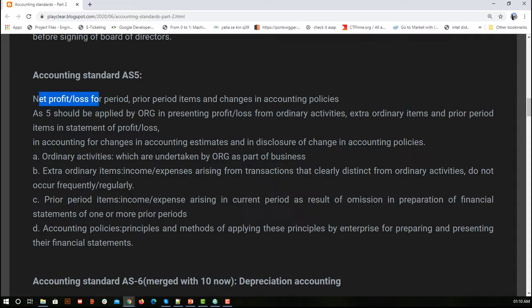What AS5 says is, we have different categories like ordinary activities, extraordinary activities, prior period items, and accounting policies. These concepts need to be considered for validating whether a transaction should be stored in this year's profit and loss account or not. One is ordinary activities, which we write in general, whether it is an expense or a loss. Those are not about real accounts. Once again, what do we include in the profit and loss account, and what do we include in the balance sheet?